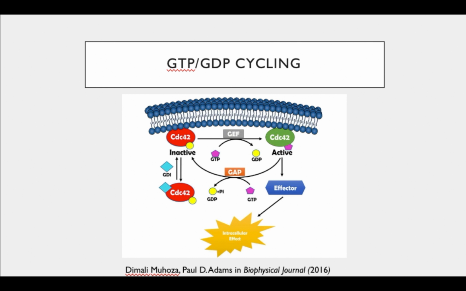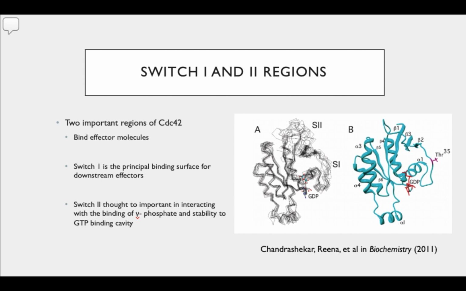There are a couple of regions of CDC42 that we are focused on in our lab. The first is the switch 1 and 2 regions. These are two important regions of CDC42 that exhibit conformational freedom. They're able to change shape and thus bind these effector molecules. So there's a switch 1 and a switch 2. Switch 1 is the primary binding surface, so it has the most conformational freedom. It has the most affinity for all of those downstream effectors.